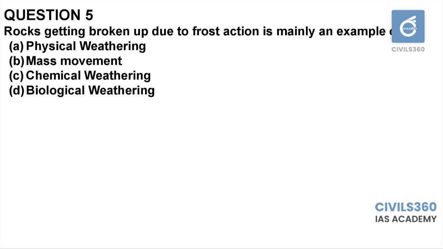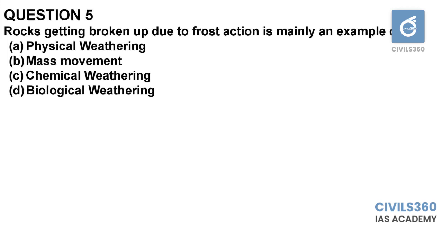Option D, biological weathering, can happen in the presence of biological agents, such as a plant. If a plant is breaking up a rock, it can be attributed to biological weathering. But in this case, it is a physical change that is happening. The agent is frost action and not a biological agent. Therefore, the weathering type is physical weathering.